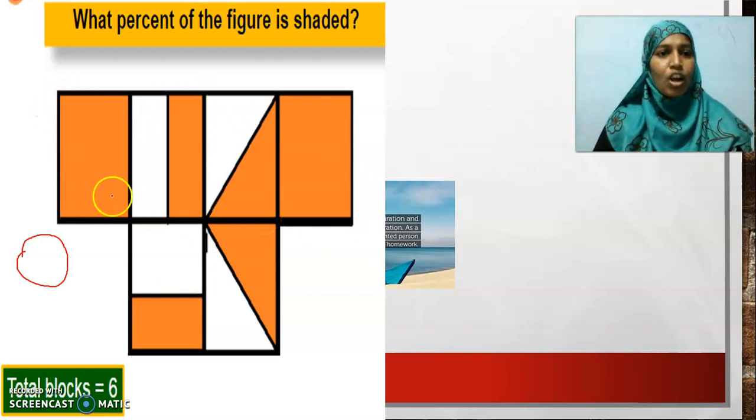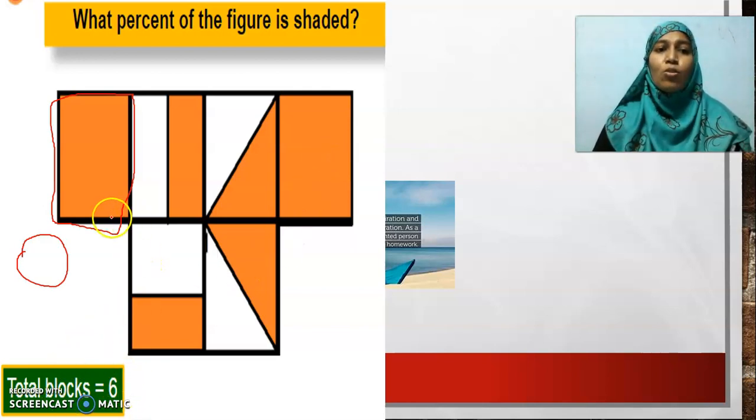Here we have rectangles. How many complete rectangles do I have here? 1. This is another rectangle, same size. It should be of the same size. Okay, 2, 3, 4. Hope you are able to see. This is the 5th rectangle, 6th rectangle. Is it clear? I am not counting the shaded portion, I am counting the complete rectangles here. Hope you are following the cursor that I am showing. 1, 2, 3, 4, 5, 6 rectangles are there. Total blocks are 6. Now count the shaded part alone.